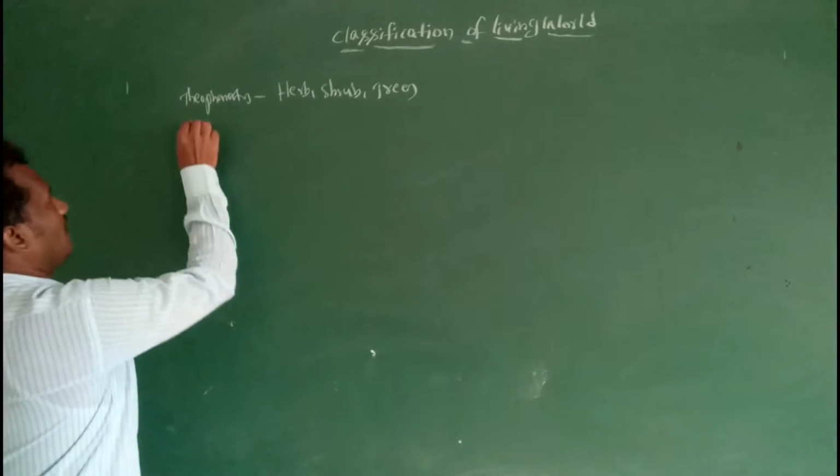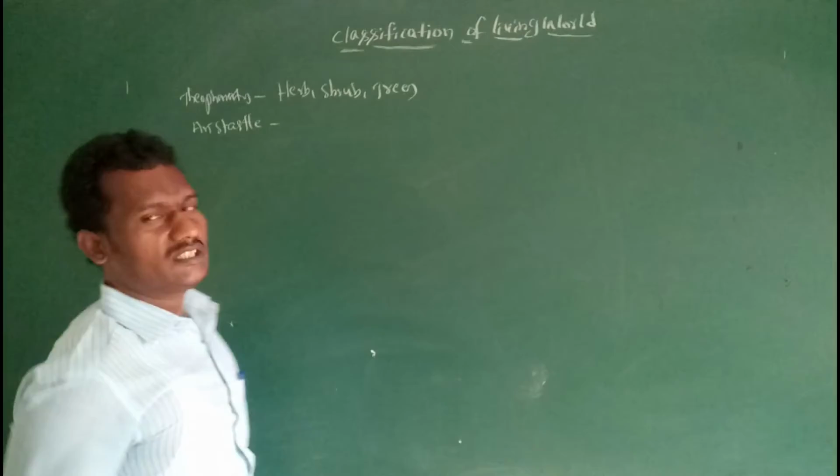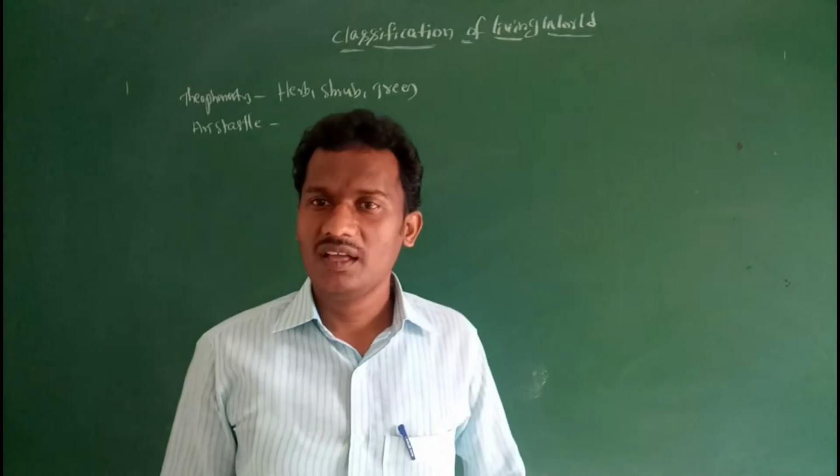Next one, Aristotle. Aristotle is the father of biology and the father of zoology.